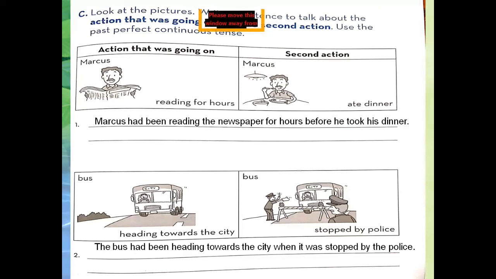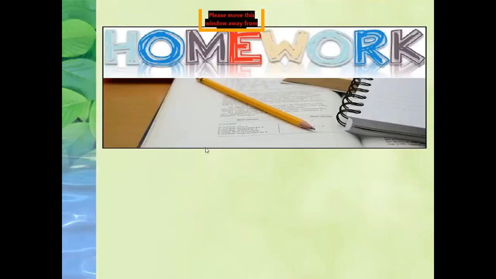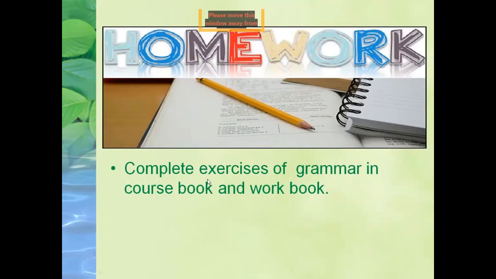Okay, students, take a screenshot of this screen so I can move forward. I hope you understand it very well. Now this is your homework. Complete the grammar exercises in the course book and workbook. Now the exercises which we did in our class today, if you miss something, you have to complete it on your own. This is the only home task you have got for today.